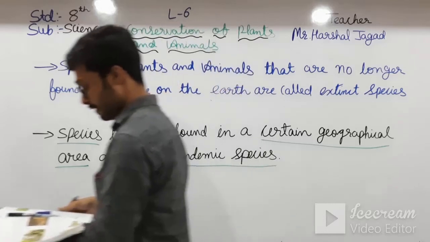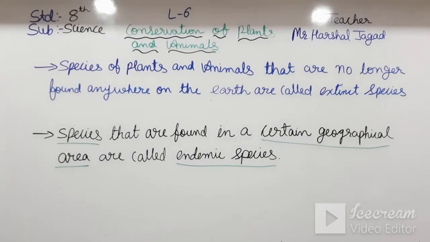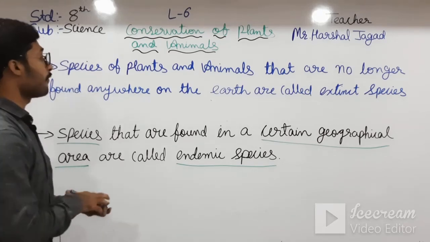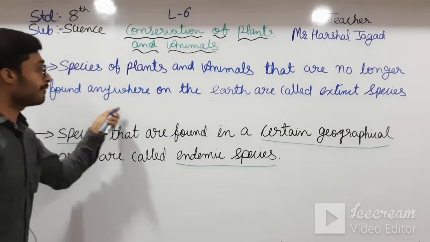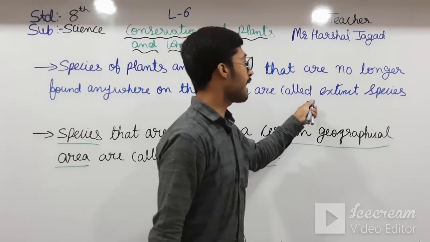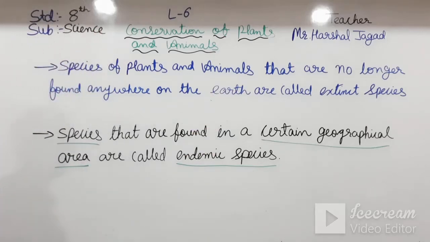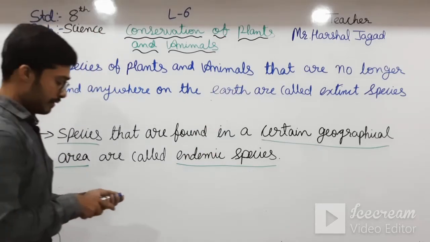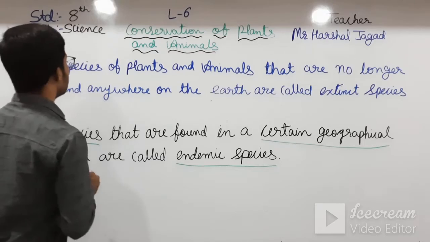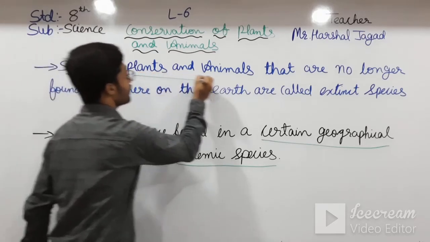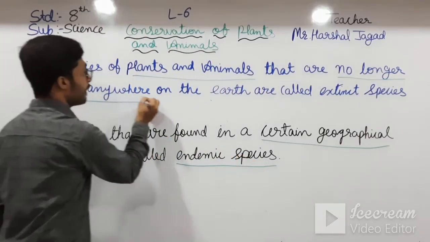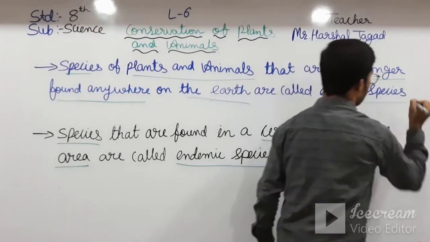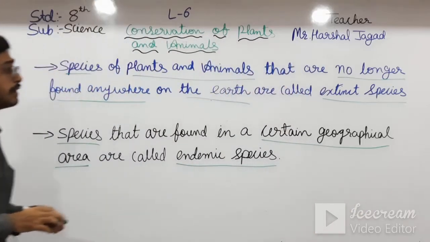Okay, students. The species of plants and animals that are no longer found anywhere on the earth are called extinct species.